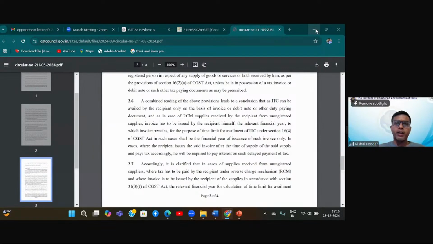Correct. See, better look at it from a different perspective. Let us assume this transaction was not an RCM transaction. I am the supplier, you are the recipient. If I would have paid tax late on this transaction, I was supposed to pay interest, na? Yes, sir. And still you are eligible to get ITC because there are two different roles. One is the role of supplier, one is the role of recipient. If the supplier does not do his role, he has to pay interest and penalty as applicable. And then the second role is of the recipient, that is of taking ITC. Now, these two roles are both put upon you only as a recipient. So you have to play both the roles.